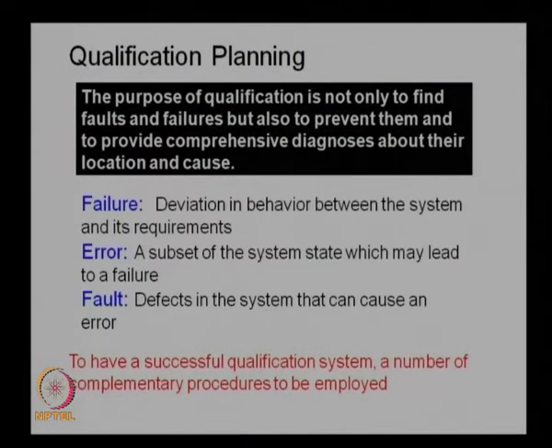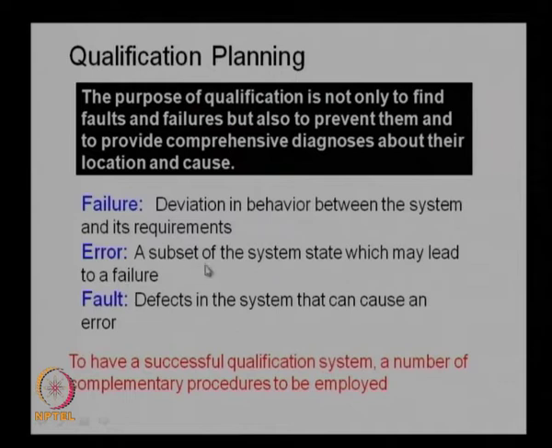We just recap the terms we normally use when we discuss failures and faults in the system. Failure is basically a deviation in behavior between the system and its requirement. So, we have some behavior requirements in the system, and when the system is not providing that behavior, we call that a failure. Error is a subset of the system state which may lead to a failure.